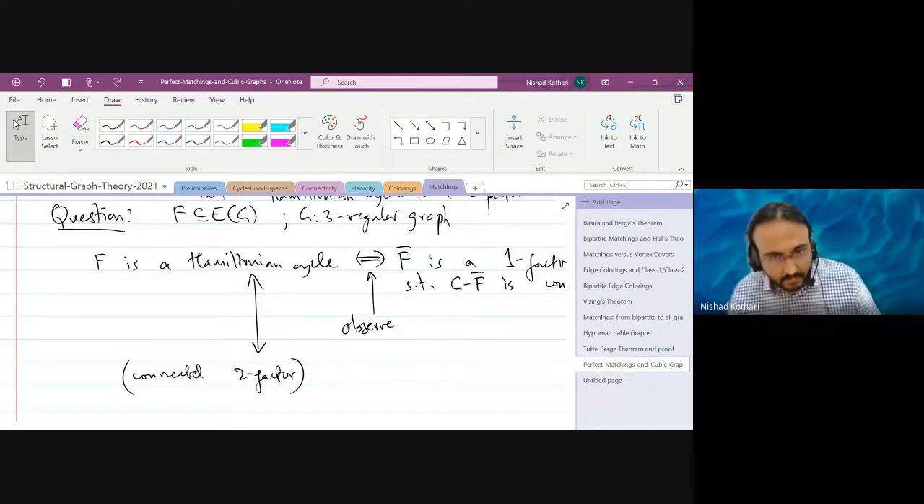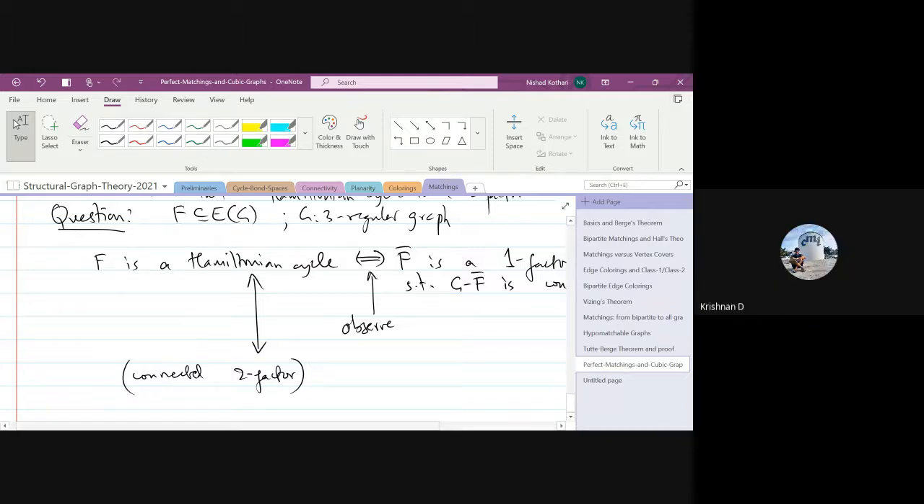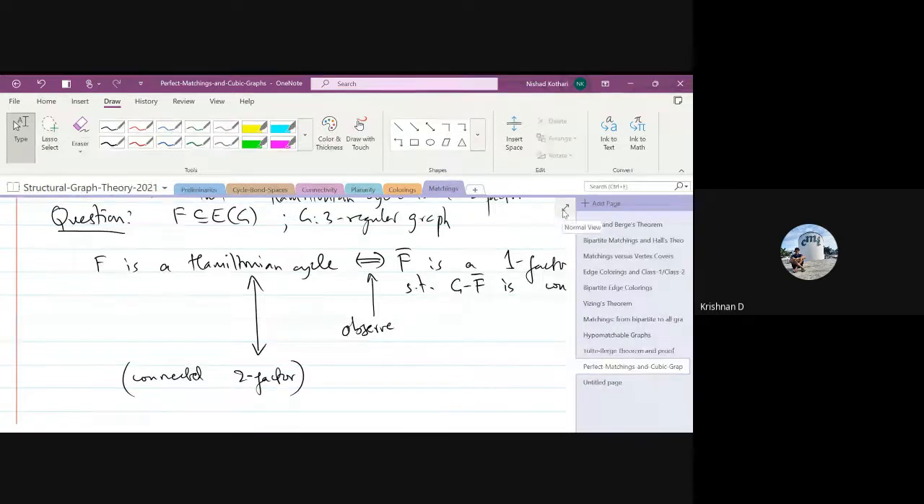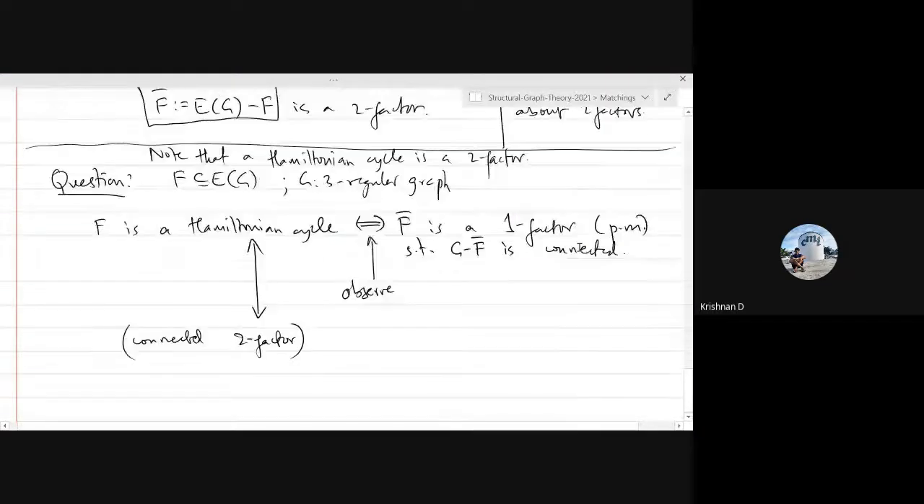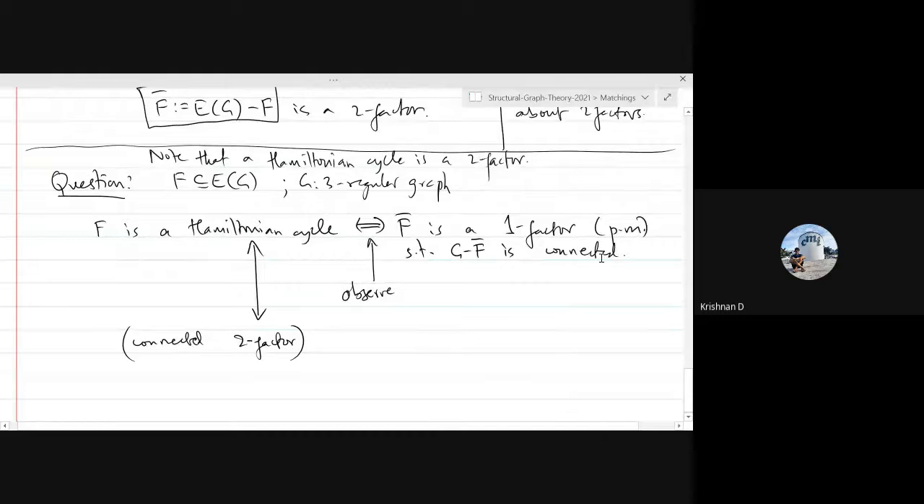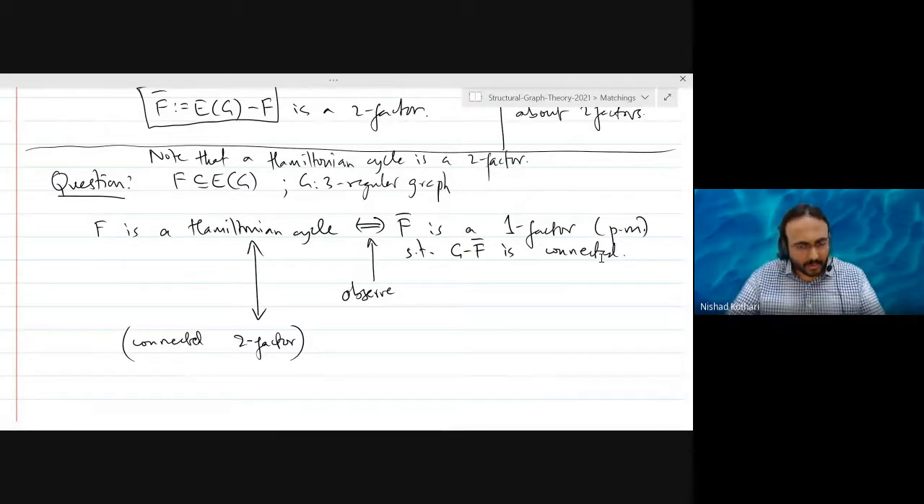Sir, if we can indeed remove a perfect matching and get a Hamiltonian cycle, I don't think our graphs can be outerplanar. If you can remove a perfect matching and get a Hamiltonian cycle, your graph can't be outerplanar.